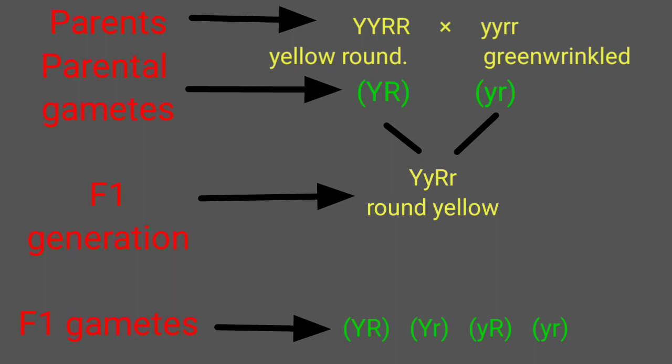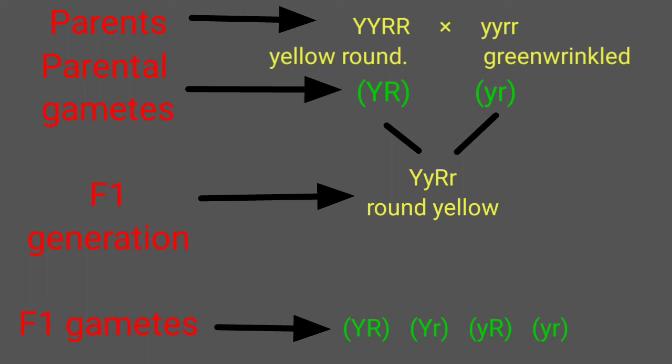Now this hybrid plant was again allowed self-pollination, and during this self-pollination stage different gametes fused with each other independently among these 4 types of gametes in both the parents, and it resulted in the F2 generation. And Mendel observed that in the F2 generation many other new combinations were found.